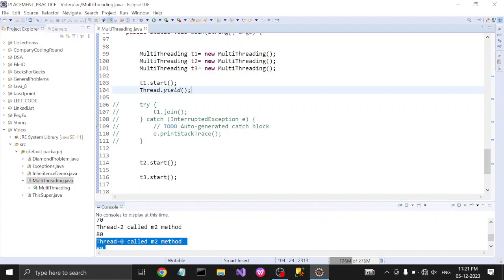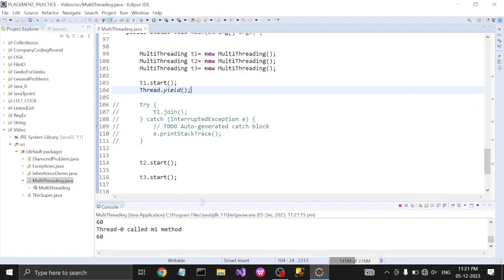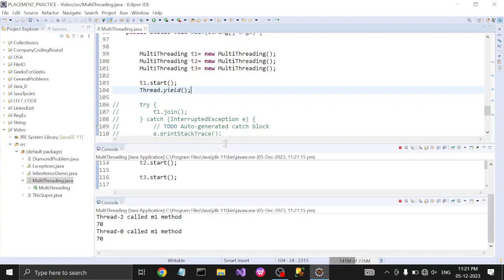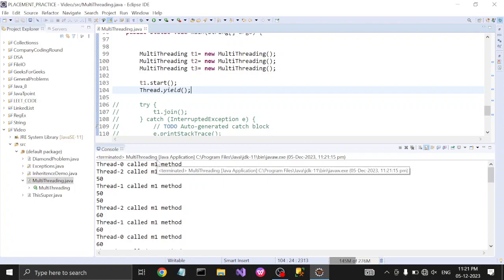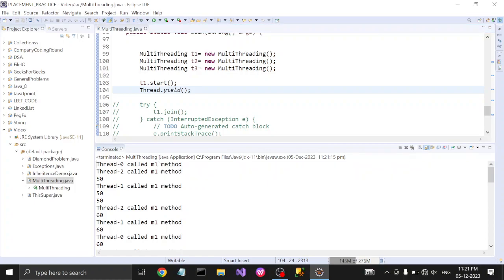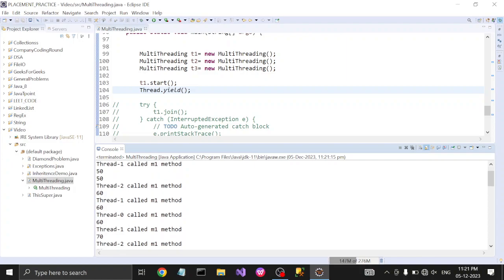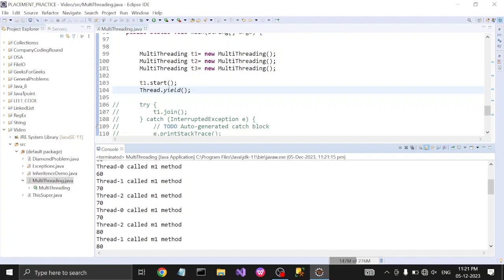Okay, we can see that this is thread 0. After execution of thread 0, it gives a chance to thread 2 and to other threads. Okay, in this way it runs.